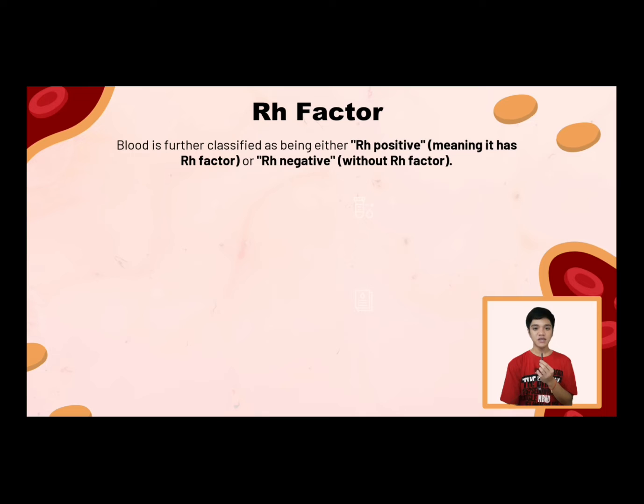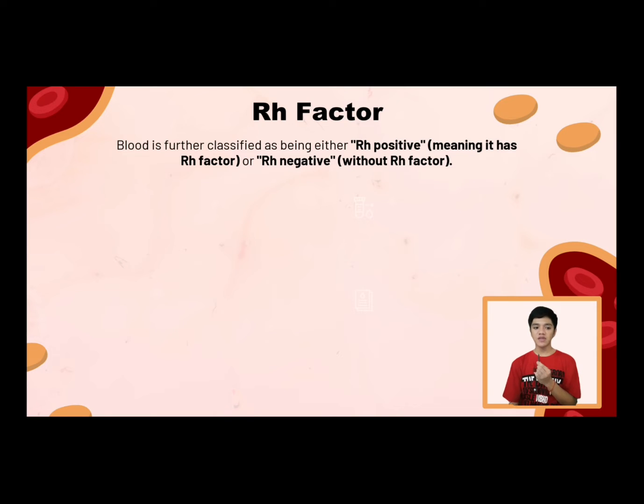So now let us proceed to the Rh factor. Blood is further classified as being either Rh positive or Rh negative. What do we mean by Rh negative and Rh positive? Rh positive means it has the Rh factor, and Rh negative is without the Rh factor.